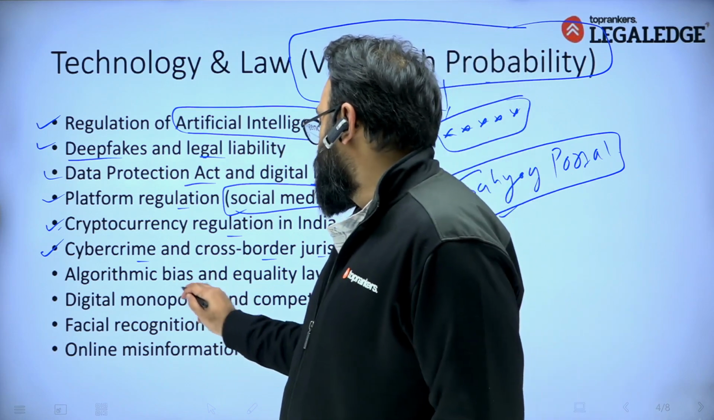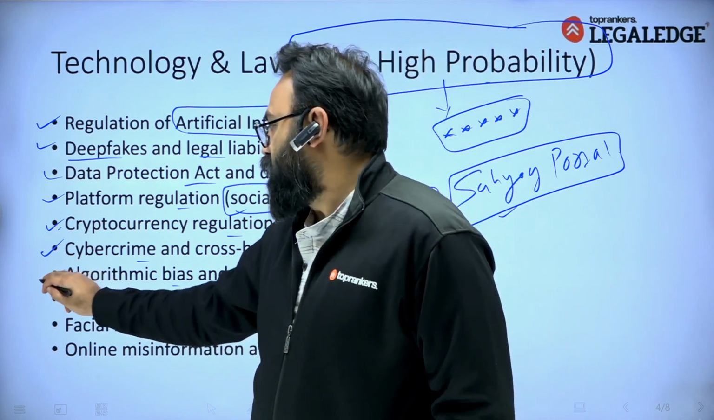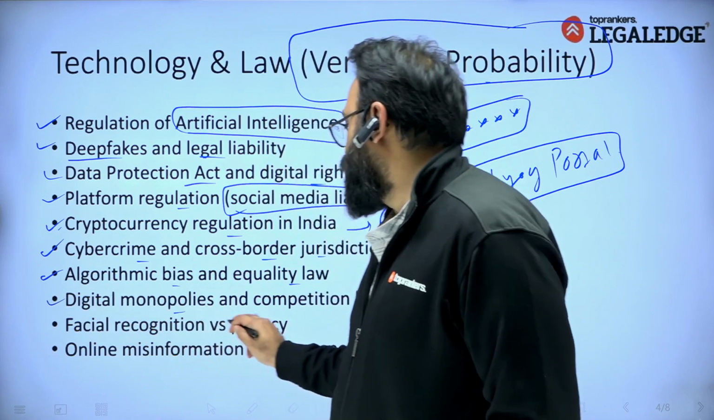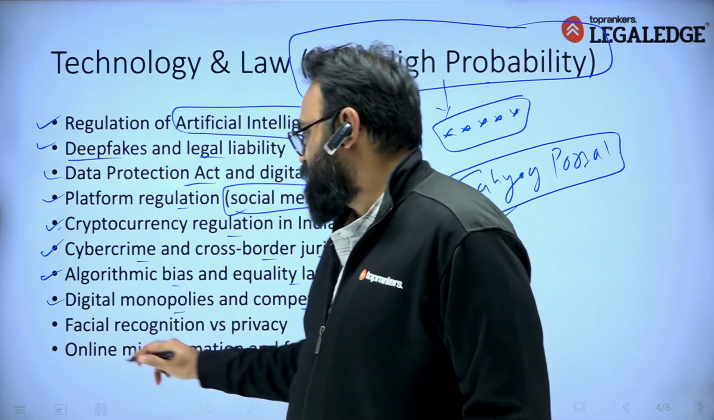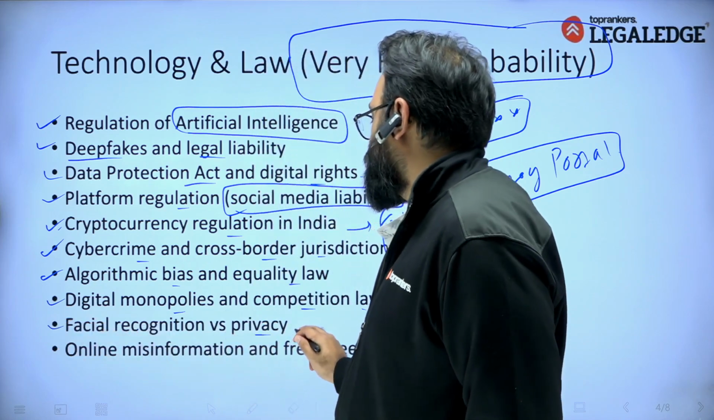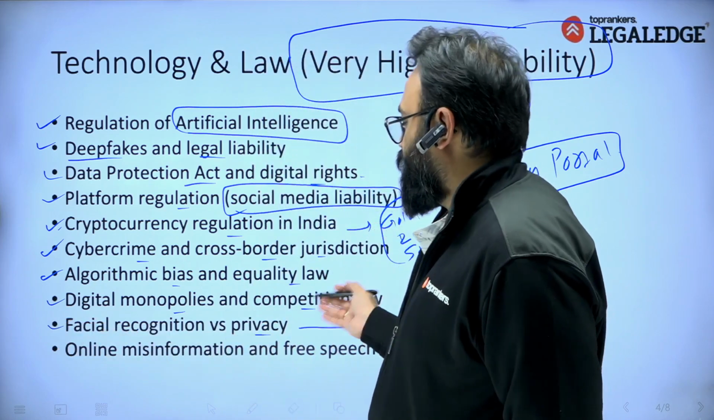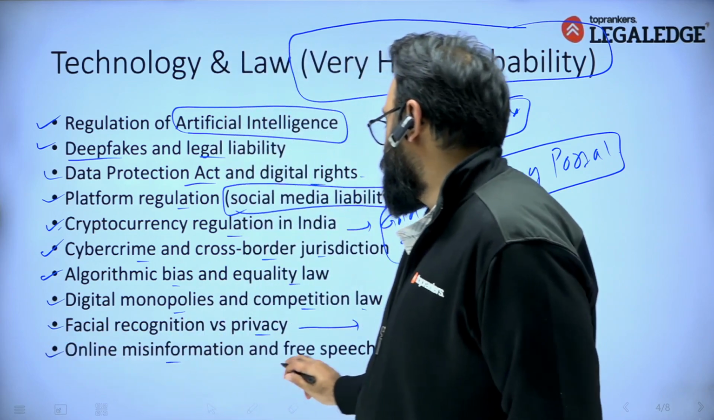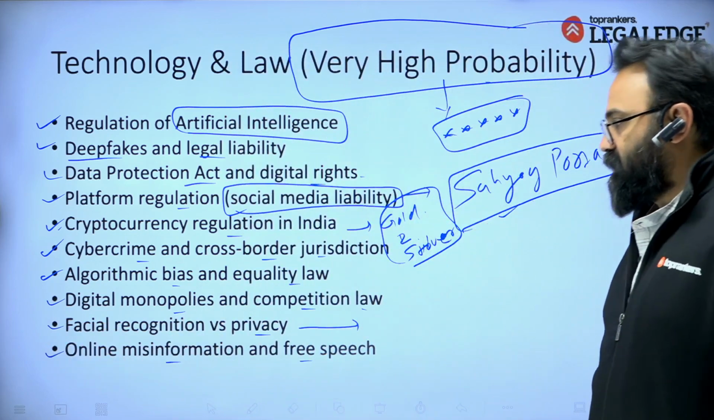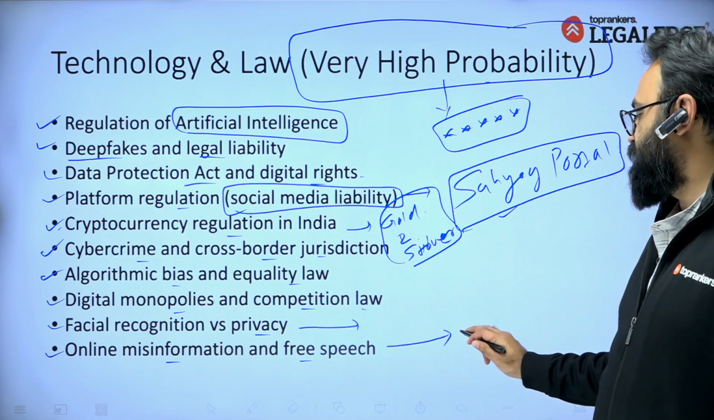Then algorithm bias and equality law. Then next is digital monopolies and competition law in India. So these are a few prominent topics. Facial recognition versus privacy. Is it good or bad or what exactly is it? Online misinformation and free speech. This is another threat which is considered in this century.